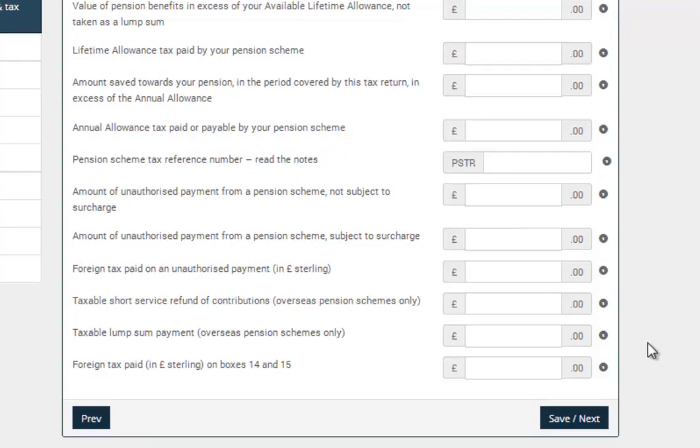Pension savings tax charges only arise if contributions into your pension exceed the annual allowance, and most people will not need to complete this. And if you do, it's better to have a tax advisor help you.